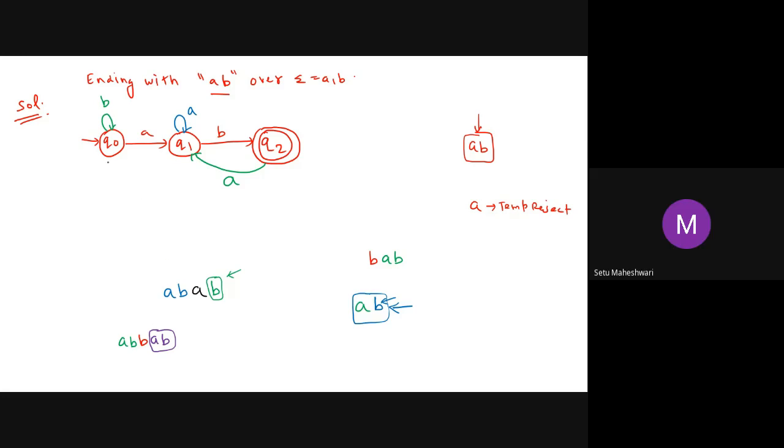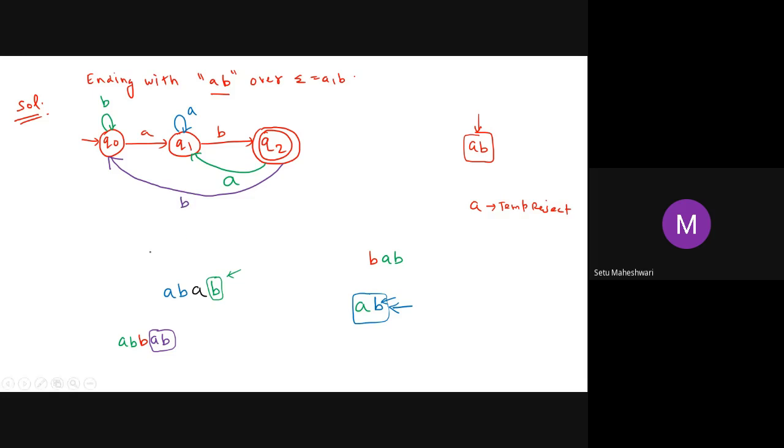Q1 is producing B, but it's not compulsory for Q1 to produce AB; it may produce only B. The state which will compulsorily produce AB is Q0. Without producing AB, it will not let the string be accepted. So I'm supposed to come to this place for the symbol B.